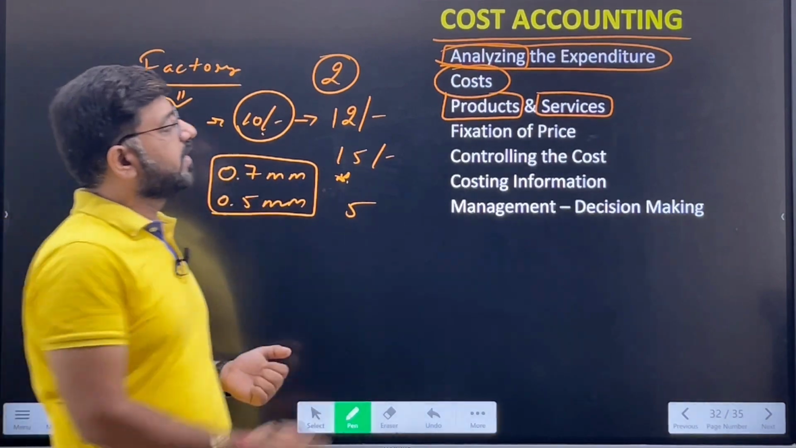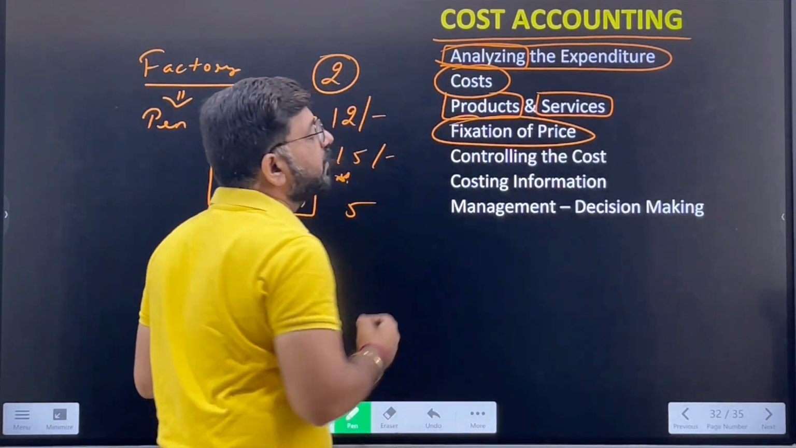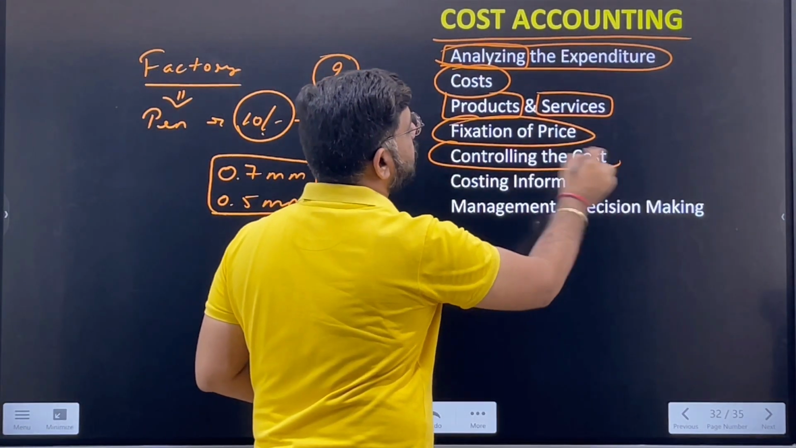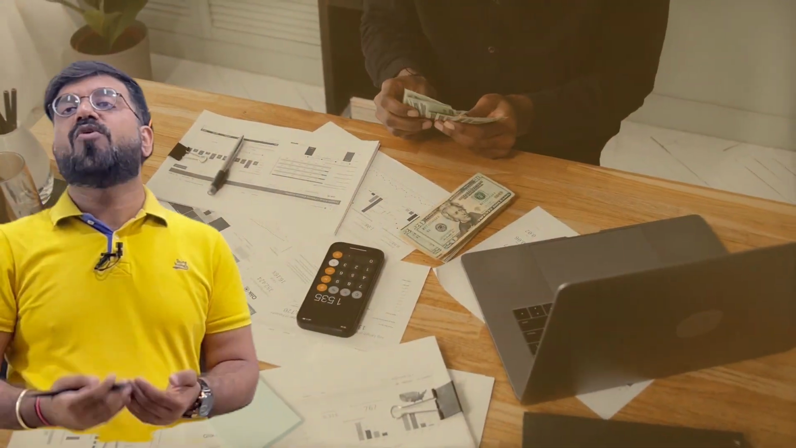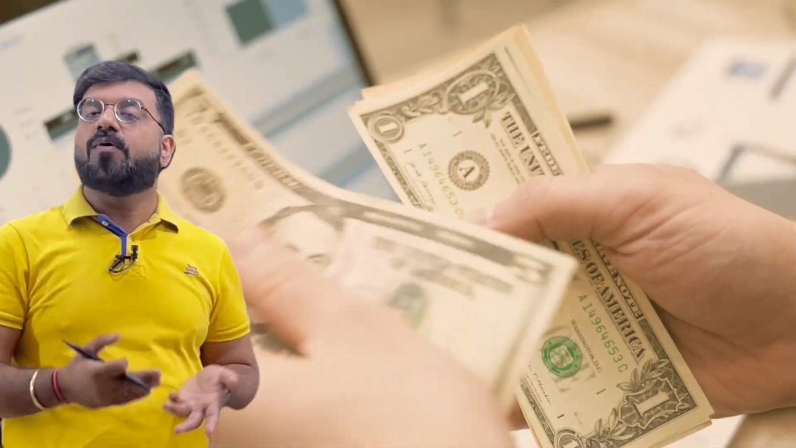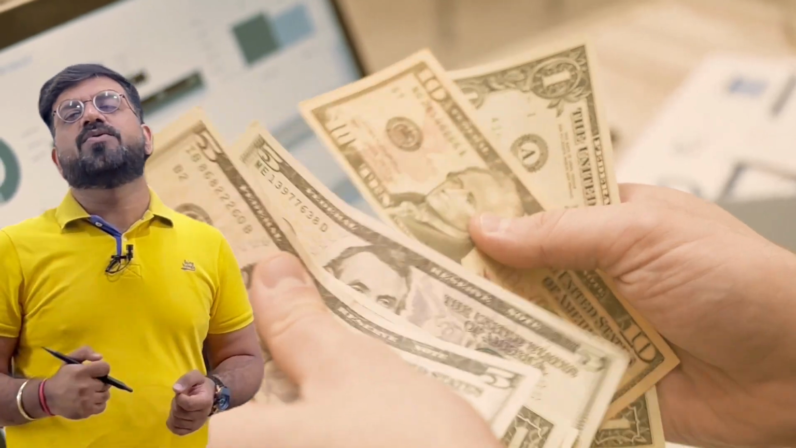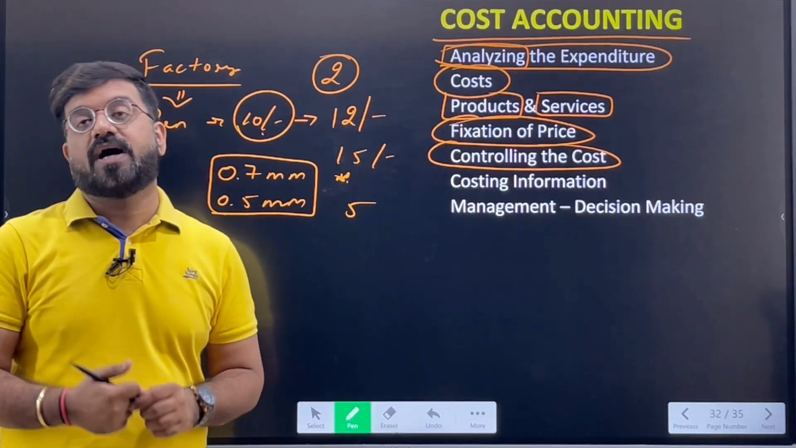So each and everything, the fixation of the price at which these are to be sold, the controlling of the cost, how can the cost be reduced? How can we minimize activities? How can we reduce the labor workforce needed to produce a pen? What things are being done in duplicate? Are there any things which are lying idle? Are there any laborers who are not able to work and are just getting paid by the business without working? These minute things are covered under cost accounting.